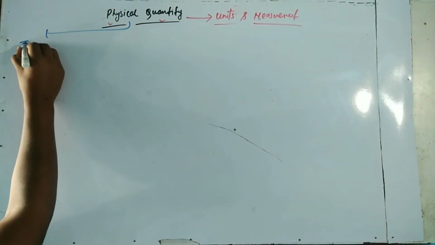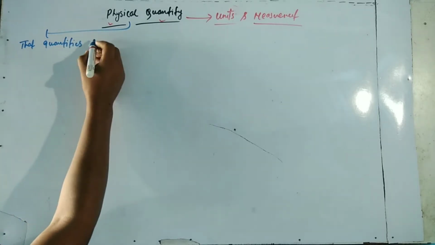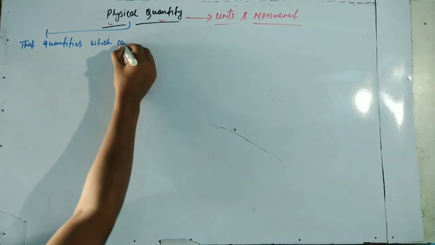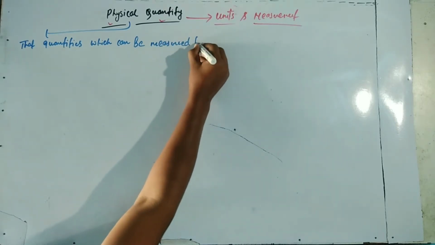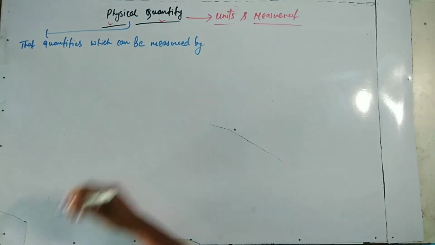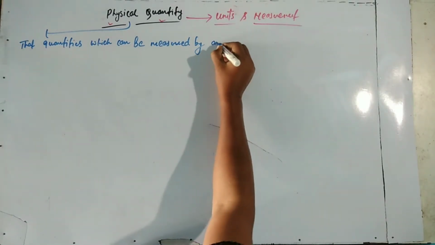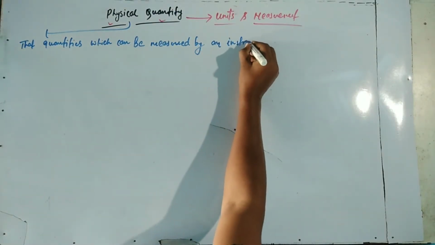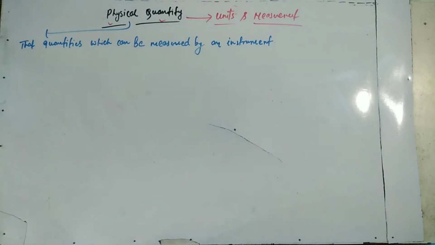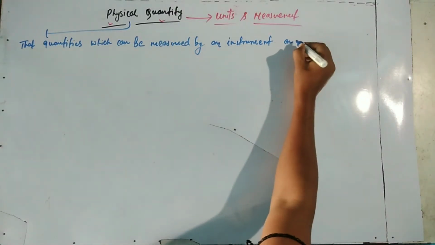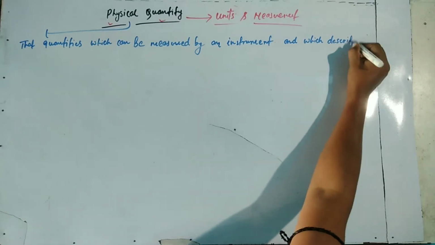We are discussing general science physics, and today we will study physical quantity. What is physical quantity? This topic is covered in units and measurements. So, what is physical quantity? Those quantities which can be measured by an instrument and which describe the laws of the physical world are called physical quantities.